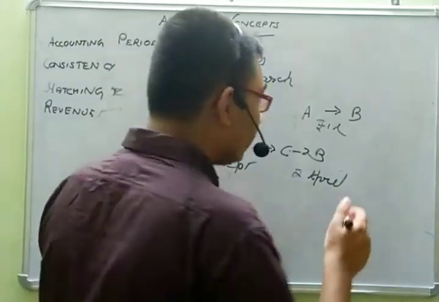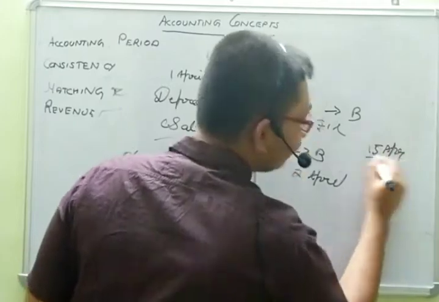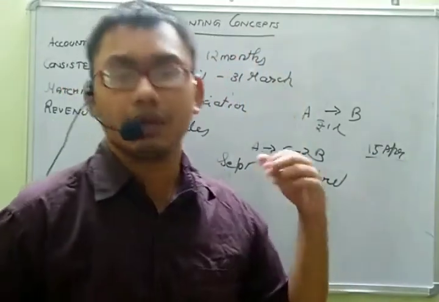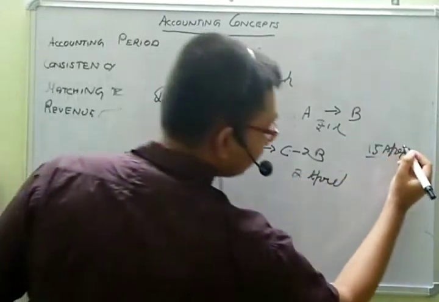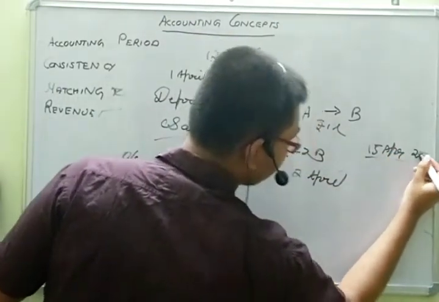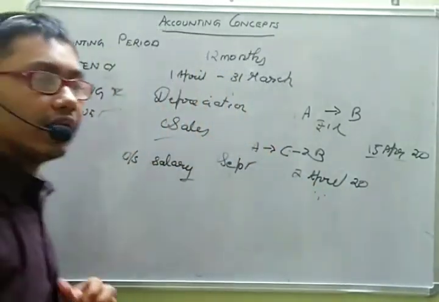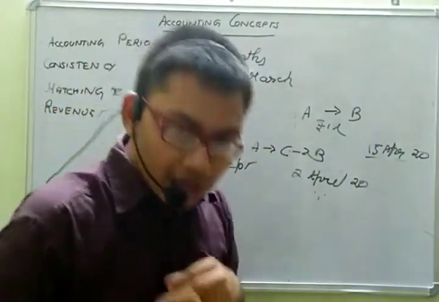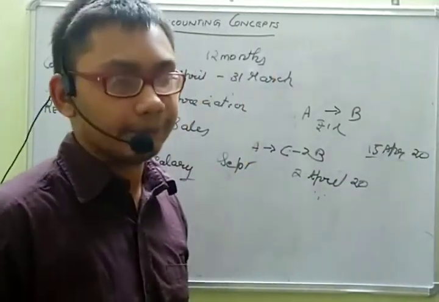But if A is paying only on 15th April, this salary will not be taken as paid in the previous year. In the previous year, 2nd April 2020 was the time when the salary of March should have been paid, but it is paid only on 15th April 2020.